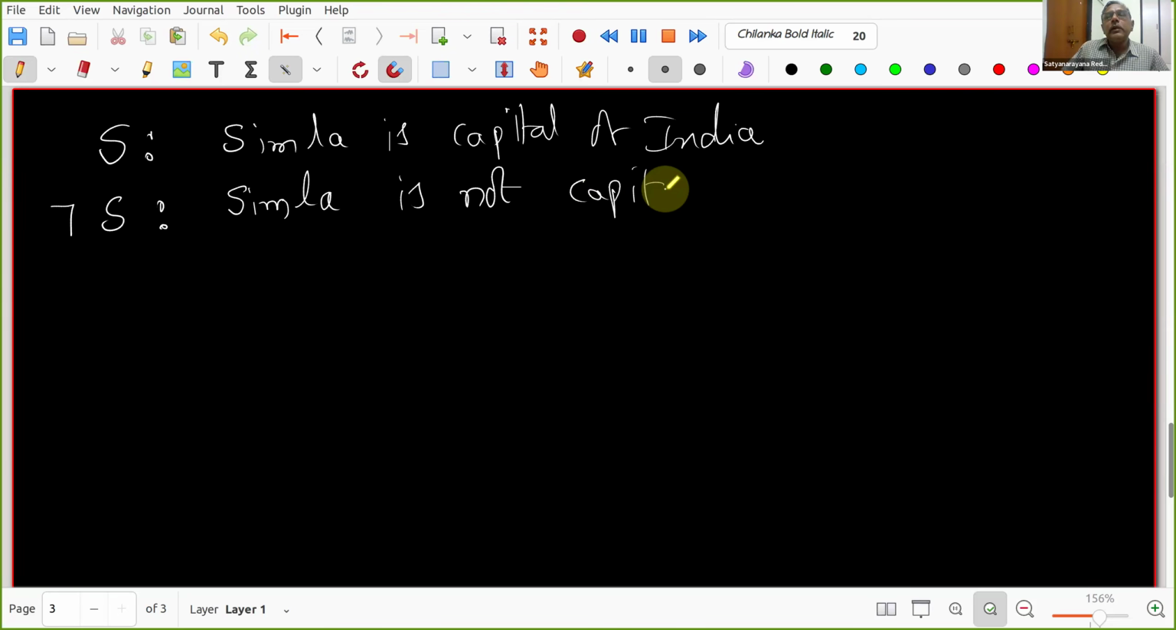That we need to understand. Earlier also you see that today is Monday. Monday is a property of that day. Capital of India is a property. Is it true for Shimla? No. So we are negating the property, not the entire statement. Shimla is capital of India. Shimla is not capital of India. Yes, it is correct.